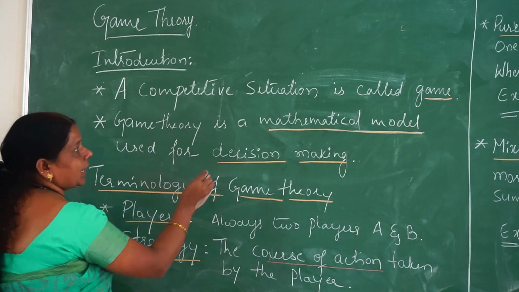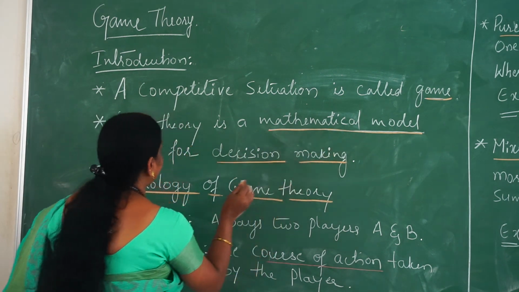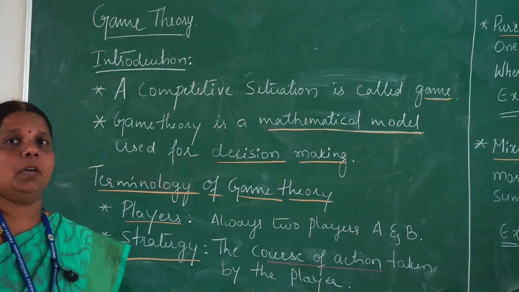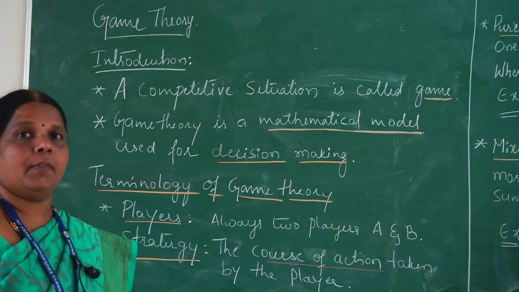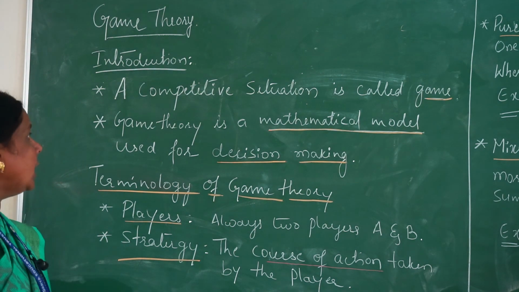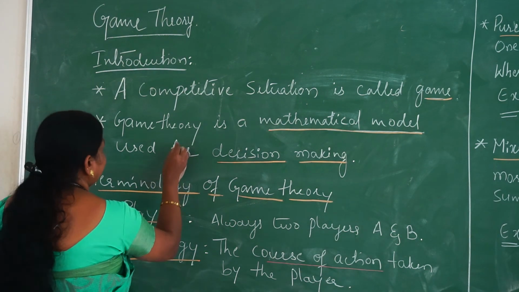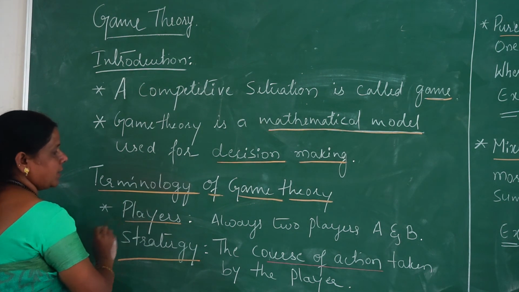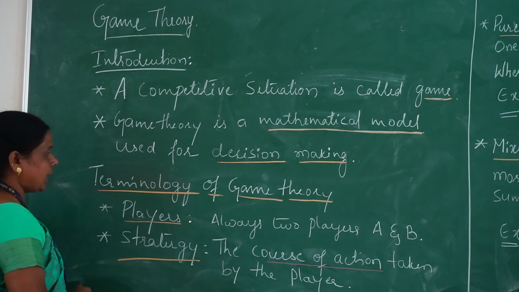Game theory can be defined like this. It is a mathematical model used for decision making. There may be n number of situations, and those can be evaluated by making decisions through the mathematical model, which is called game theory. The terminology for game theory is of two types: one is called a player, another is called a strategy.